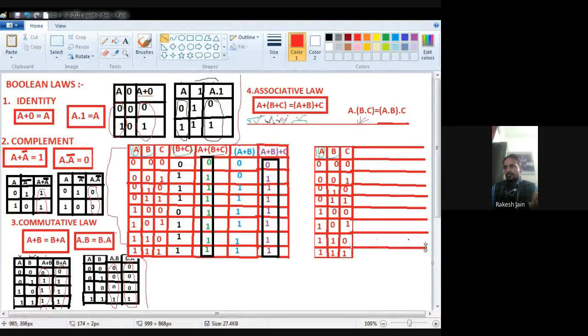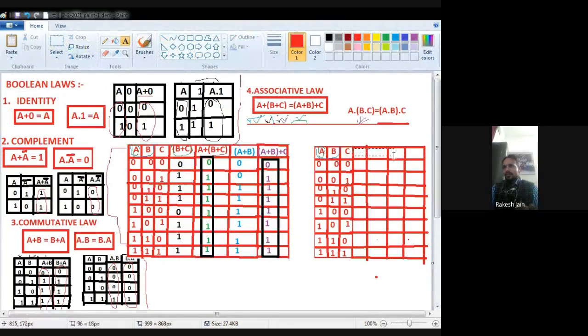Okay. Now we have to prove the second Boolean postulate for the associative law. Okay, now see. Similarly, we have three inputs A, B and C. So we again put A, B and C. Okay.